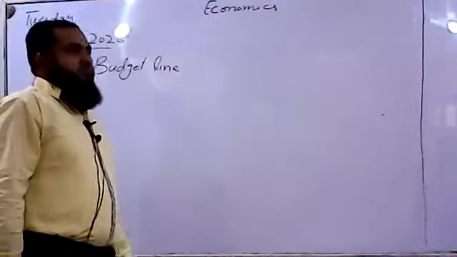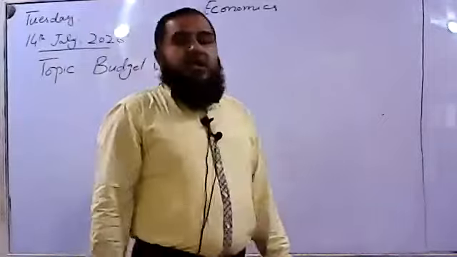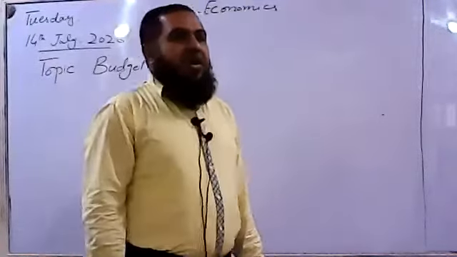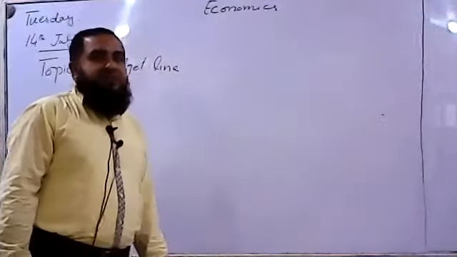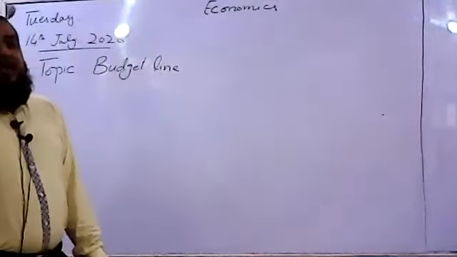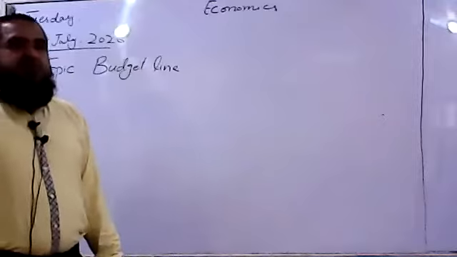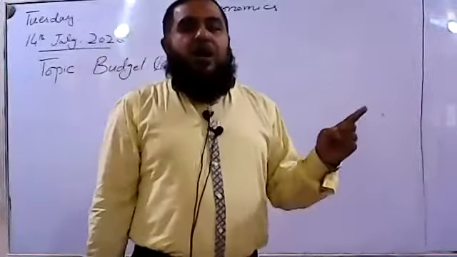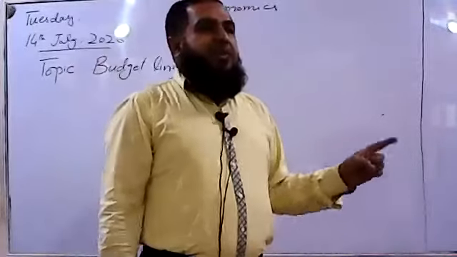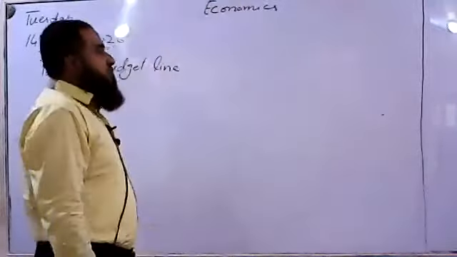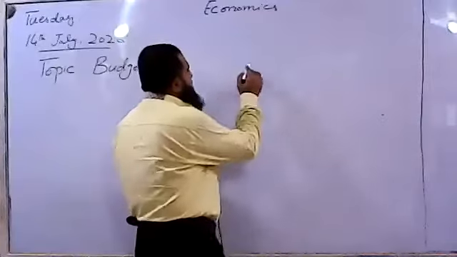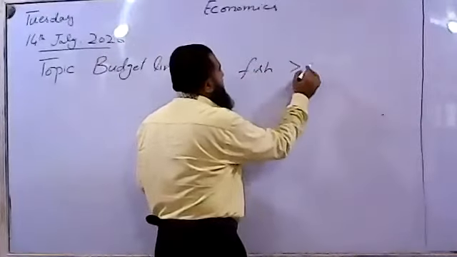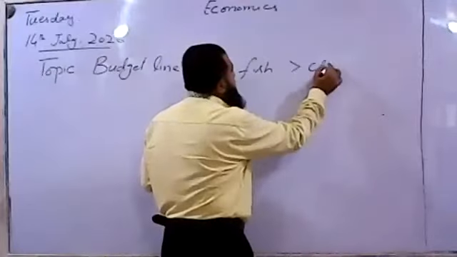Later on, another approach was developed which is called the ordinal approach. According to the ordinal approach, utility cannot be measured in terms of numbers, but consumers can rank goods according to their preferences. Suppose fish gives more utility than chicken.